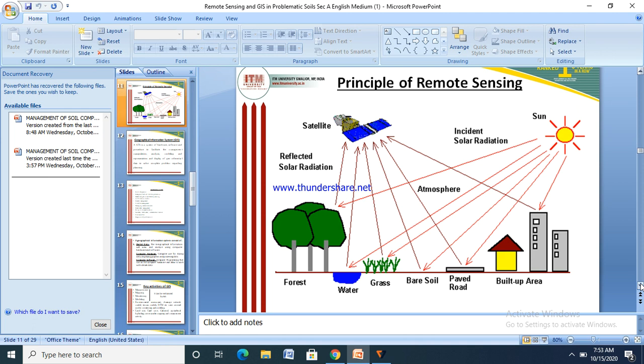You know there are two types of remote sensing. One is active and another is passive. In active remote sensing, the sensor directly sends electromagnetic energy onto the earth and takes the image of any object. But in passive, the sun's rays fall on the object and the sensor takes the image by the sunlight or by the sun rays.